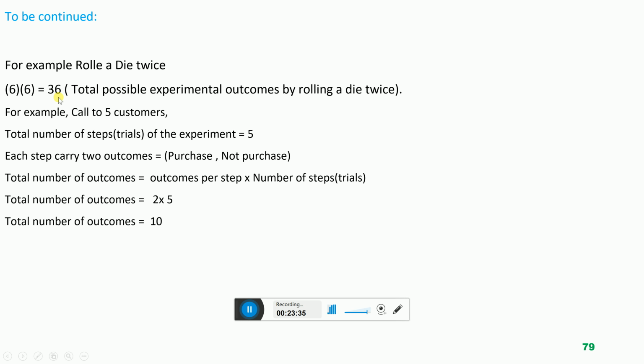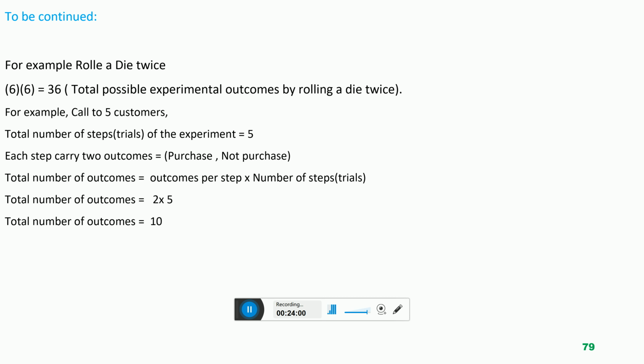For example, roll a die twice. I'm again repeating that if we roll a die 2 times, how many experimental outcomes are possible? We will calculate, estimate, and determine the outcome using the counting rule. What is the counting rule?